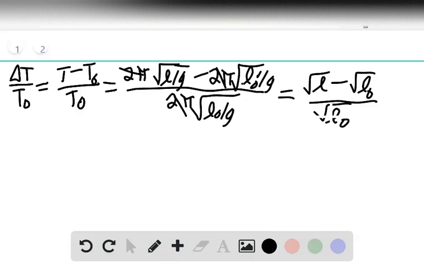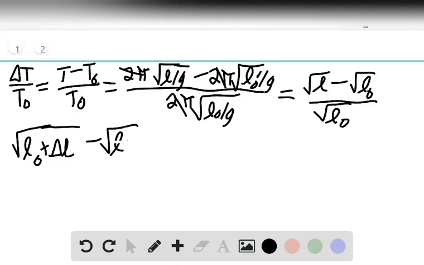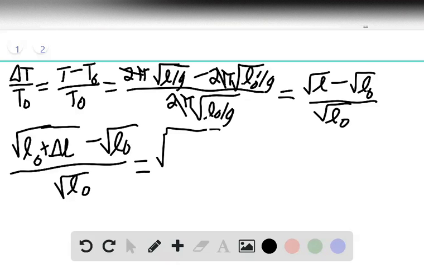Then from here we can define that L is equal to L naught plus delta L. We're just trying to put everything in terms of L naught here: square root of L naught plus delta L, minus square root L naught, over square root L naught. Now that we have a delta L, we can define that delta L in terms of the temperature expansion coefficient.